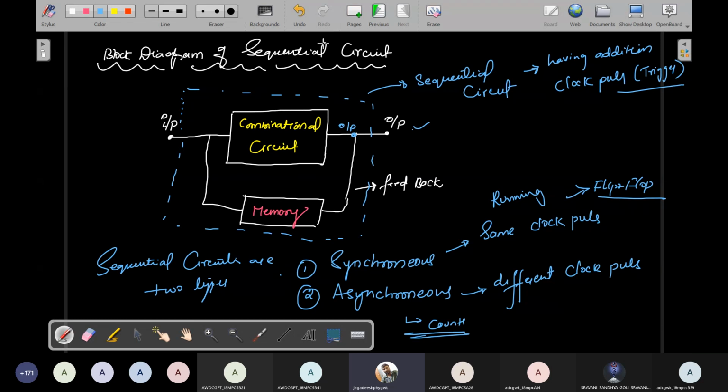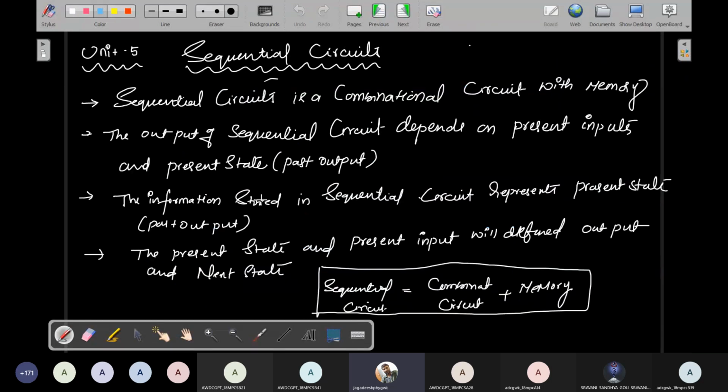Please note, everybody, I'll move on to the trigger pulse. After that I'll start the types of flip-flops, and after that I'll start the remaining process. So this is the introduction. What I'm saying right now is a complete introduction about sequential circuits.